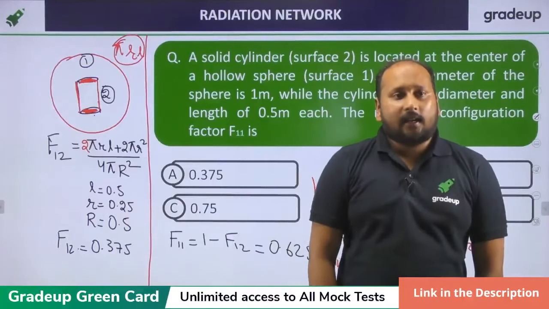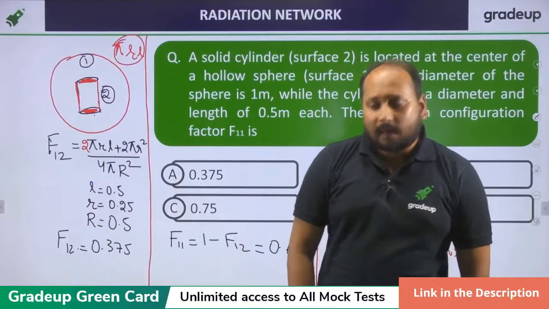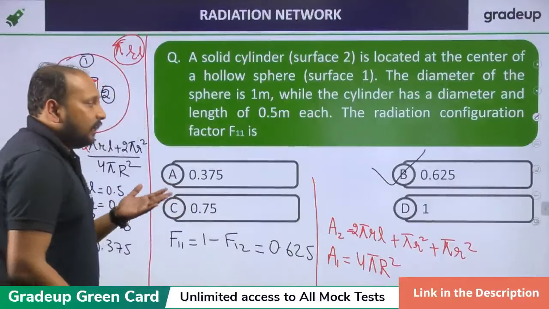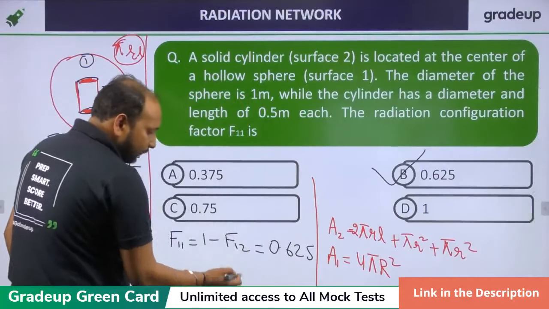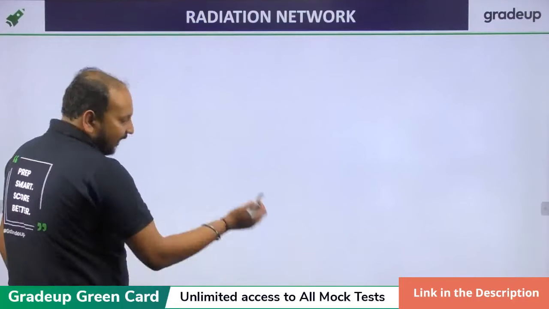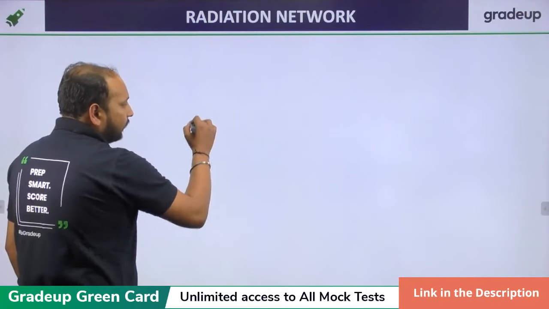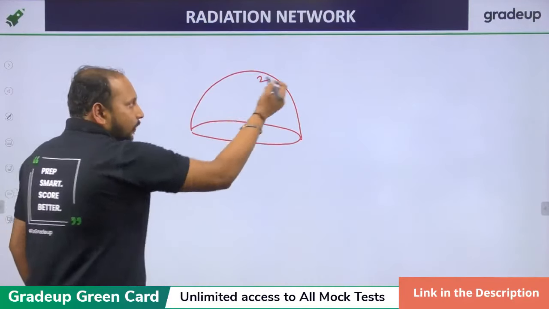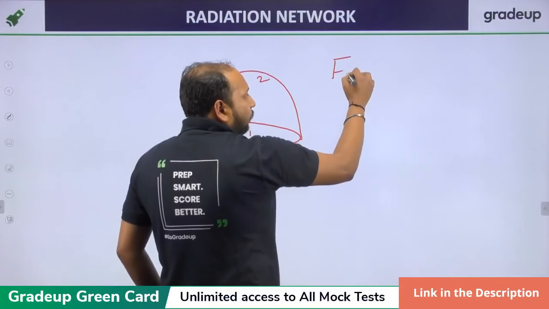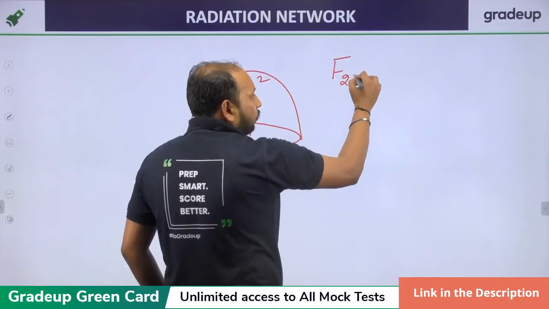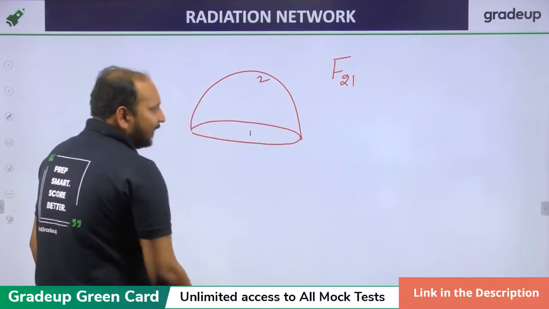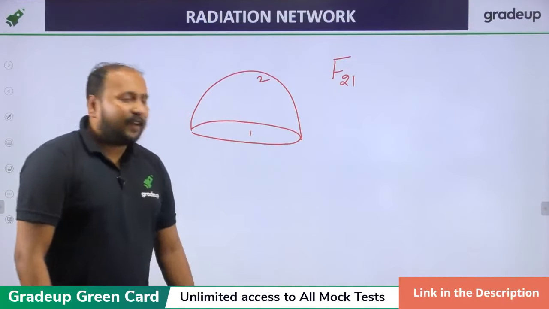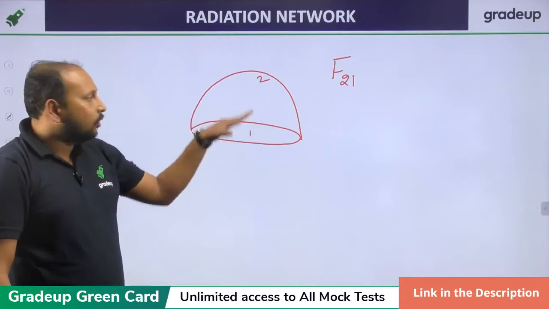If we use surface area but different shape, we use total surface area. Look, Balaji, it depends upon which area is being exposed. If you're taking a hemisphere, for example, if you're taking a surface like this hemisphere, this is surface 1 and this is surface 2. Clear? So can you tell me quickly what will be F21, if you're having a hemispherical surface and the bottom is a flat plate?